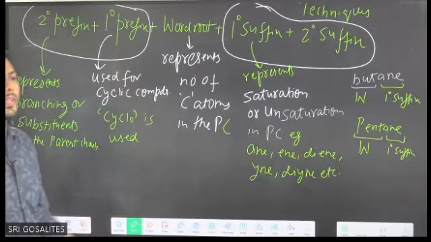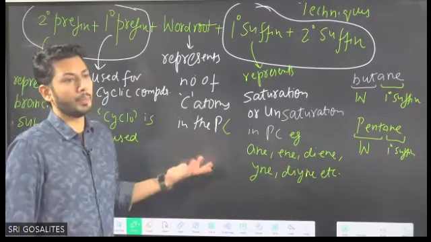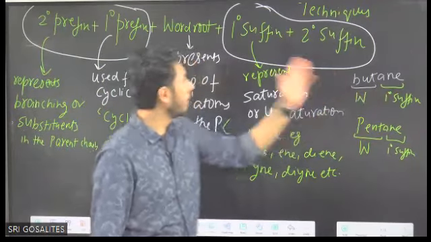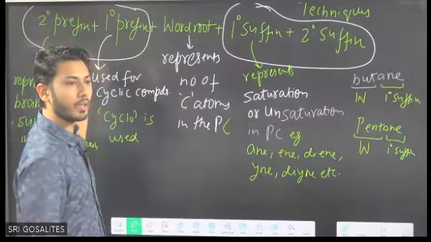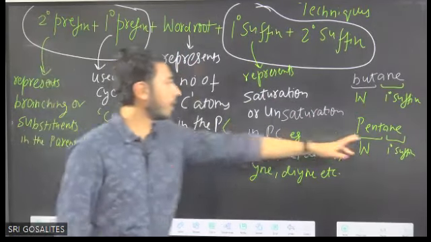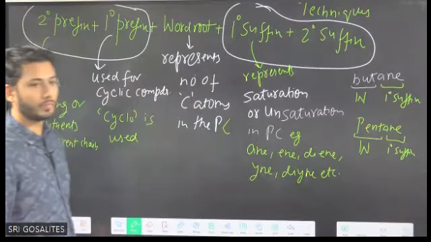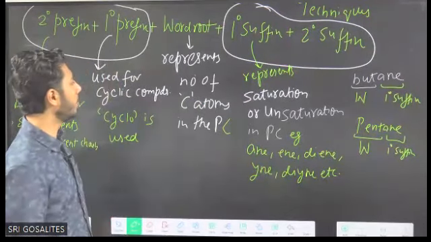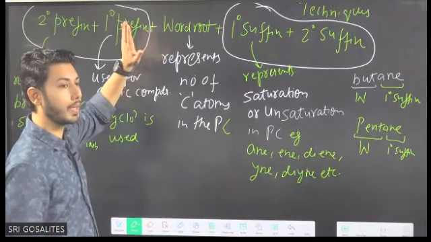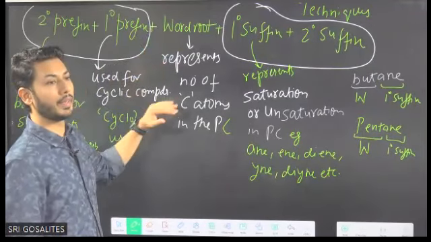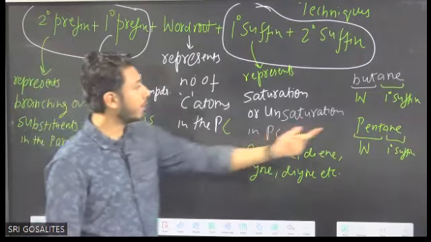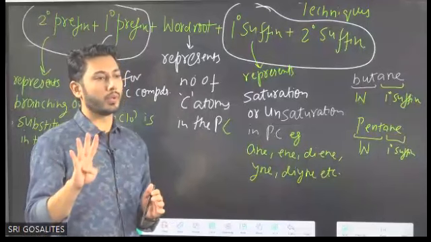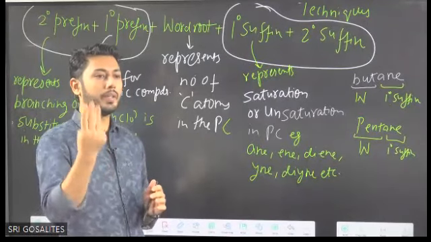Prefix is not there. Prefix means branching or substituents. In butane, no prefix. It is directly the root word. If a prefix is not there, we cannot write it, leave it. Pentane, no prefix. Word root means the total number of carbon atoms present in the parent chain. If it is pentane, how many? 5. If it is butane, how many? 4. If it is propane, how many? 3.